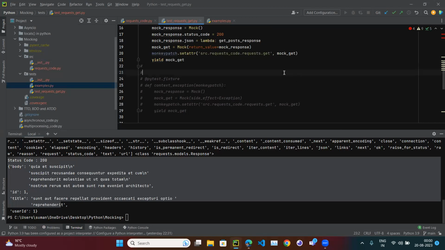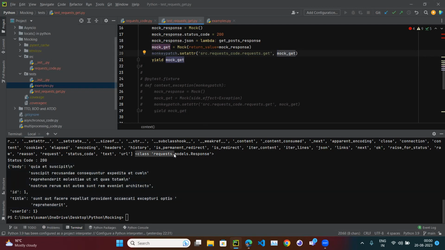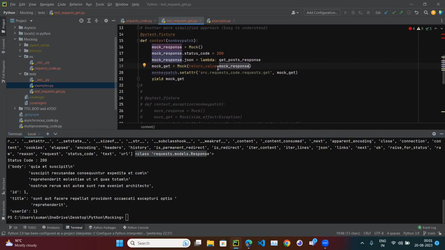So first I have to mock what I am calling. I have to mock with something, which is perfectly fine. Now that something should be a class, because here it is a class. So now I make it a class, which is perfectly fine. That class should return something, and that should have some attributes attached. So that is returning some mock object, because class is going to return some object.